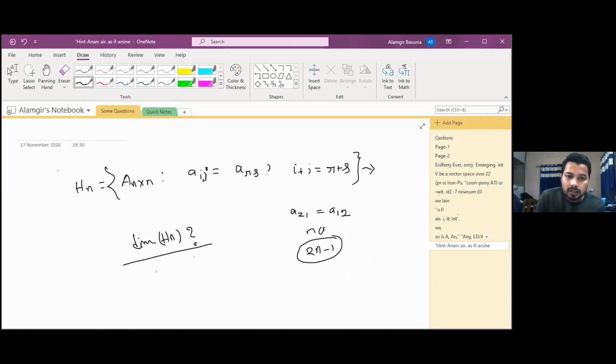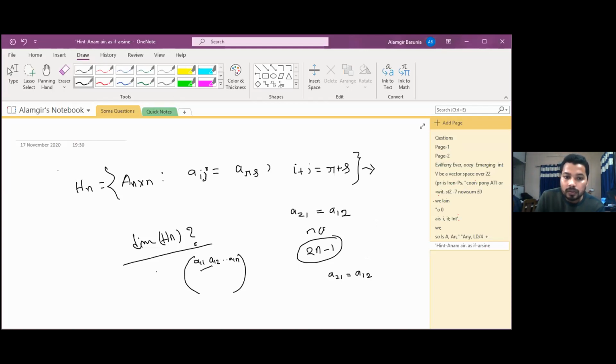Yes, it will be 2n minus 1. But just in case of 3 by 3, or n by n, we can check. Here actually A11, A12 up to A1n, no problem. But in the A21 position, A21 and A12 are same.